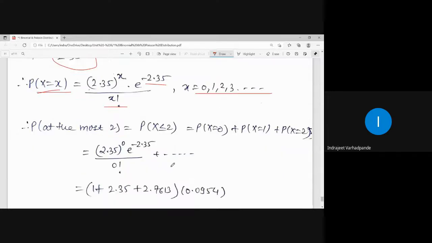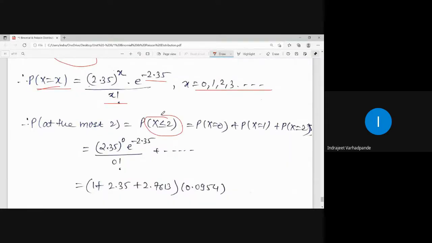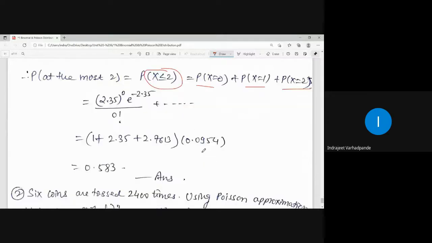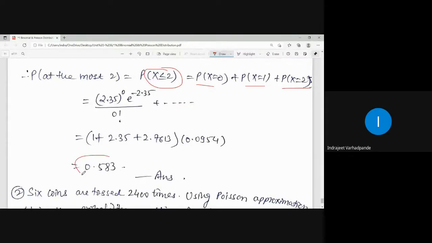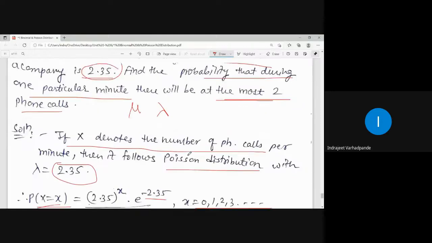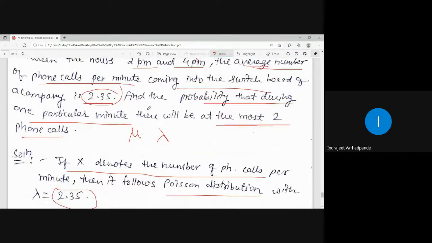At the most 2 means probability of x less than or equal to 2, that is probability at x equal to 0 plus x equal to 1 plus x equal to 2. Appropriately you put the values and get the answer. Your answer will be 0.583, which is again less than 1, and this will be the required probability that on a particular minute there will be at the most two phone calls.